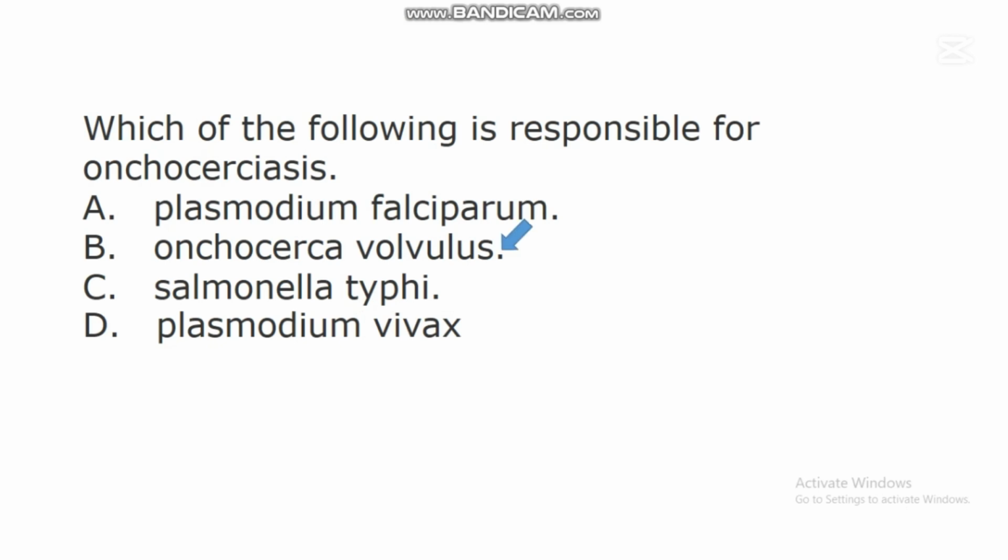Onchocerca volvulus. Onchocerca volvulus is a nematode that causes a disease called onchocerciasis. Studies have shown that this disease is highly observed in an environment where there are a lot of water bodies, because the insect vector that spreads this disease survives where there is water. So this disease is transmitted by an insect vector, but the pathogen responsible for this disease is called Onchocerca volvulus.